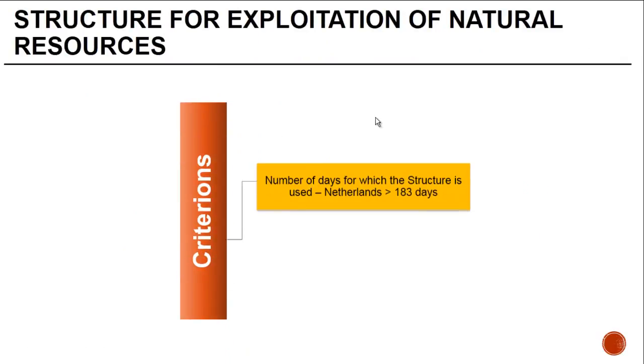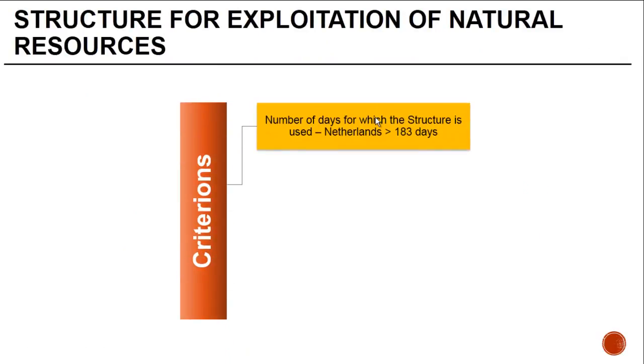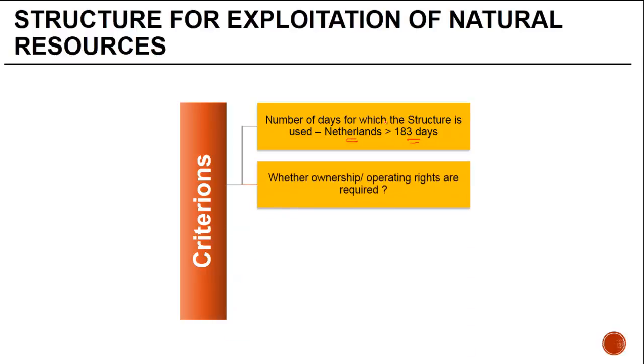So let's look at some of the criteria. The number of days for which the structure is used could be different in different treaties. So let's say Netherlands is greater than 183 days. The ownership or operating rights are required. I mean, if the equipment or the installation is used by someone else, operated by someone else, then obviously there cannot be a question of installation PE for the non-resident.